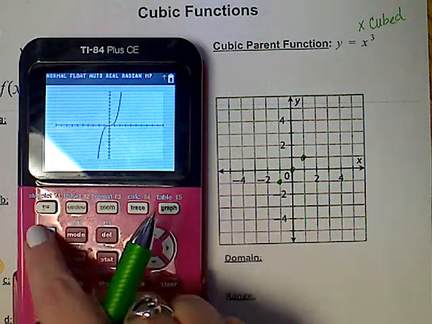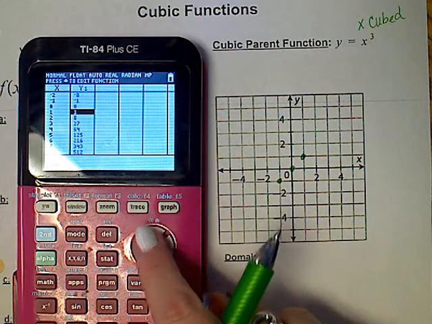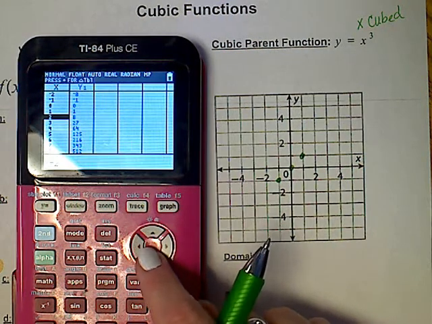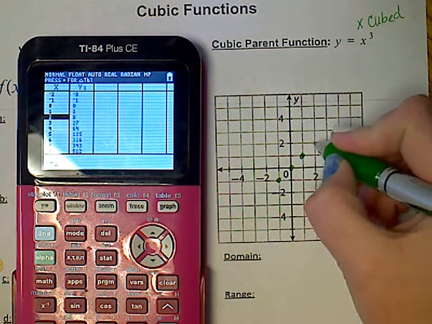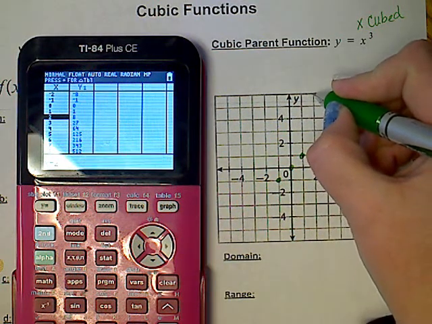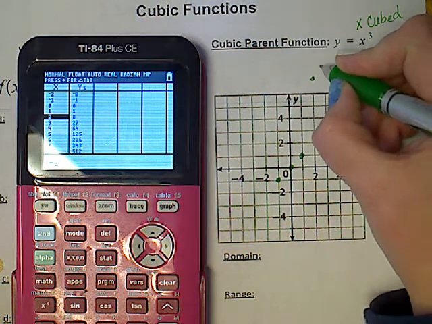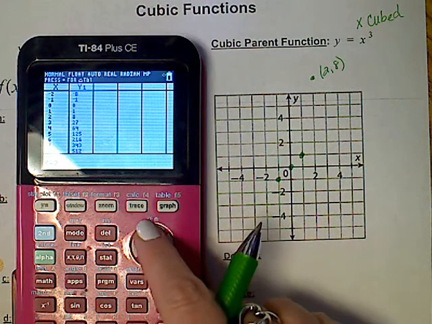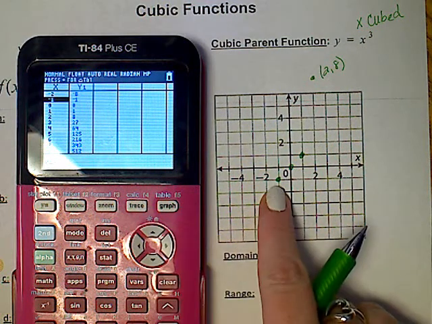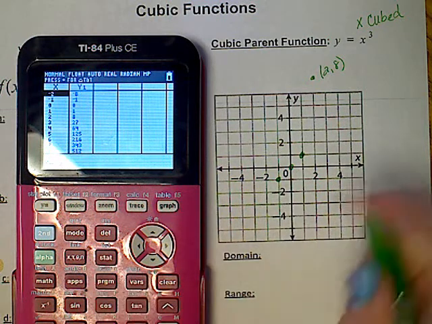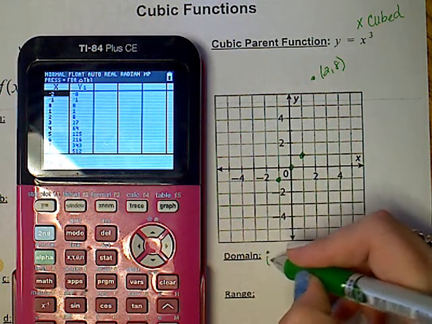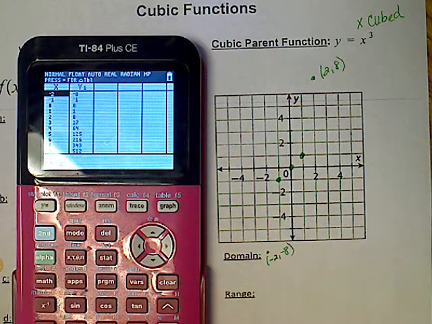So we need to go back to the table, and we're going to go below 1, 1, 2, 8. We're going to go ahead and make sure we include 2, 3, 4, 5, 6. We ran out of space, so 7, 8. And I'm going to go ahead and label this as 2, 8. Okay? I'm going to go back up to -1, -1 that I've already plotted, and right above it is -2, -8. Again, I'm going to have to come off the graph, and I'm going to go ahead and label it. We'll write domain over here. It'll be fine.